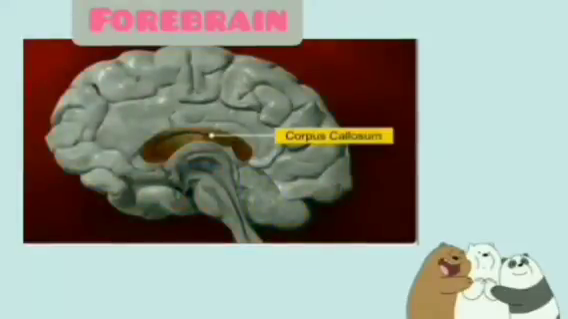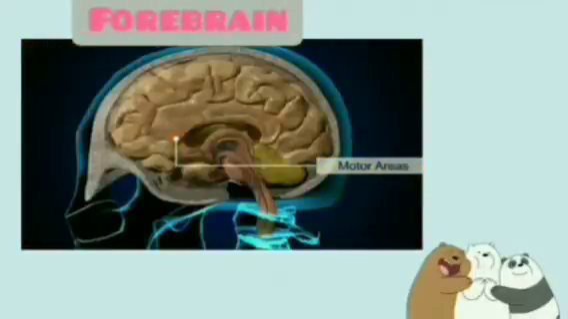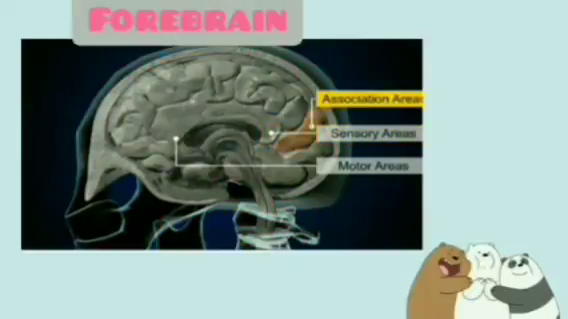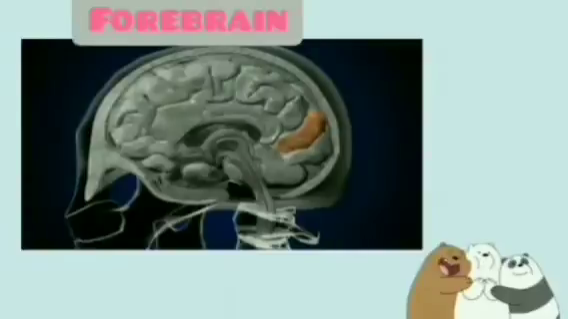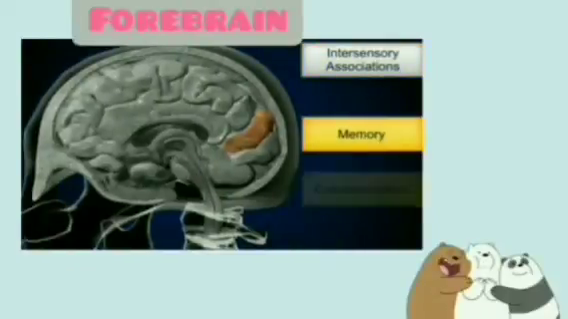Hemispheres are connected by a tract of nerve fibers called corpus callosum. The cell layer which covers the cerebral hemisphere is called the cerebral cortex, and it is thrown into permanent folds. The cerebral cortex is also referred to as the grey matter due to its greyish appearance. The cerebral cortex consists of motor area, sensory area, and association areas. Association areas are responsible for complex functions like intersensory association, memory, and communication.